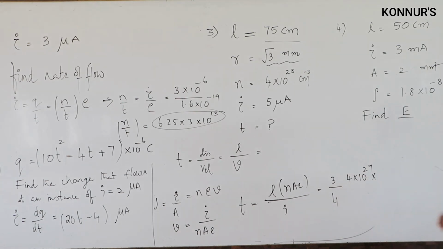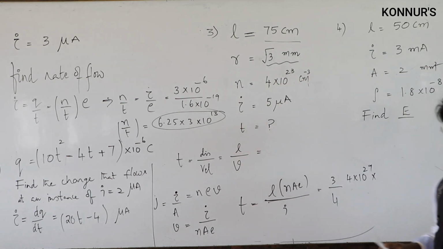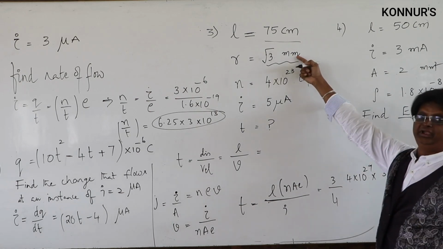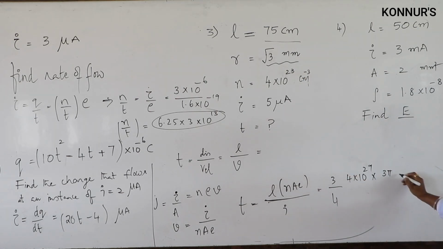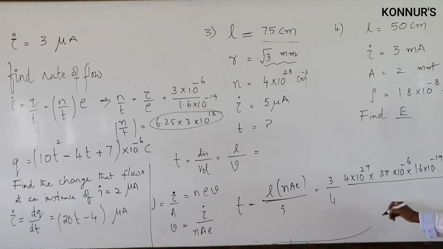A value is pi r square, r is given to be root 3, pi r square, this is 3 pi, again it is millimeter, converted into meters, therefore it is 10 raised to minus 3 square, therefore it is minus 6, and e value 1.6 into 10 raised to minus 19, and what is the given value of I here?